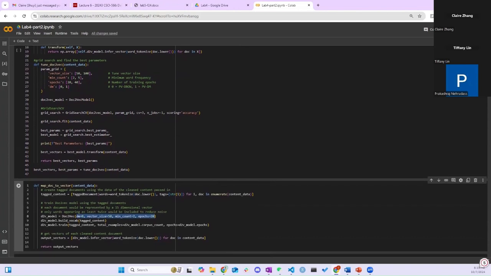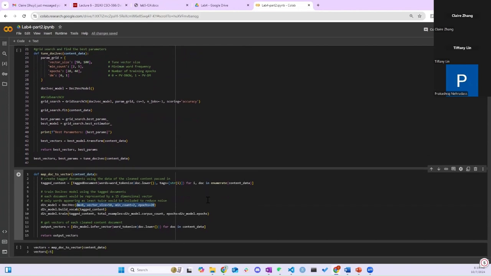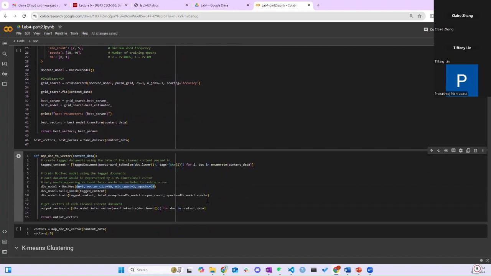And the other best parameters are epochs equals 20, minimum count equals 2, meaning that the words have to appear at least twice to be considered, and the vector size is 50, which means that the dimension of each vector would be 50. And for the next part, which is the clustering part, Claire will talk about it.